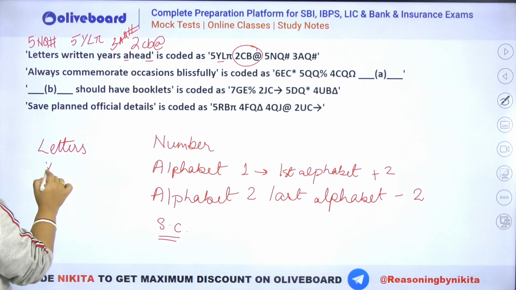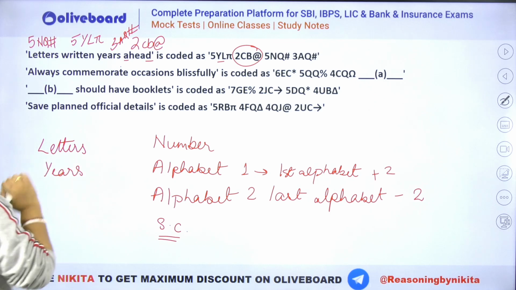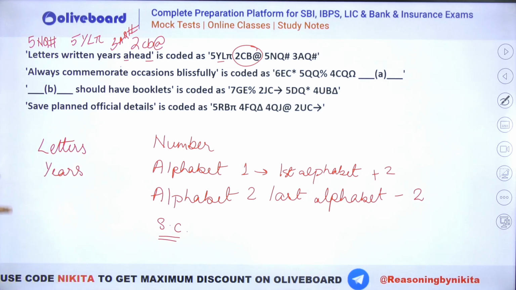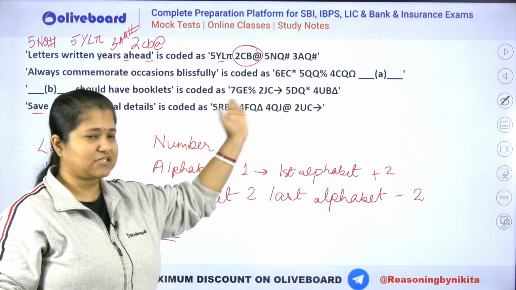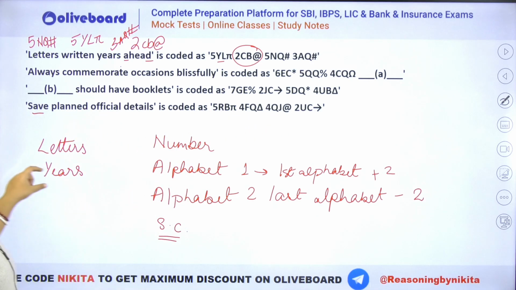Letters and years. Okay. Now what are the things that you can see common between these two? You can see the word length is not common, right? It is not about the word length. It may be about the consonants or the vowels here. You can see 2 vowels in here, 2 vowels in here. But as per that, save also should have 2 vowels because A and E. So save should have a hash here. But you can see that we do not have any hashes in here. Okay, there is no hash. That means it is not about the number of vowels as well.